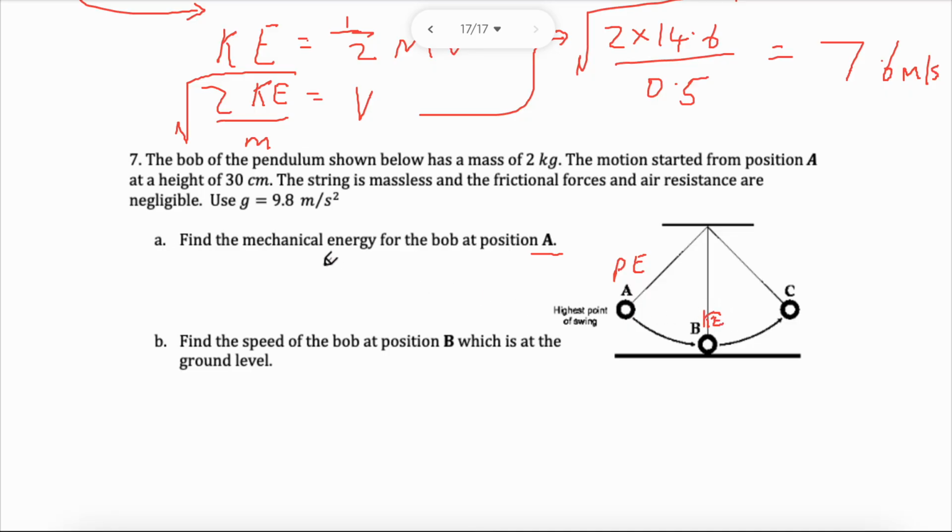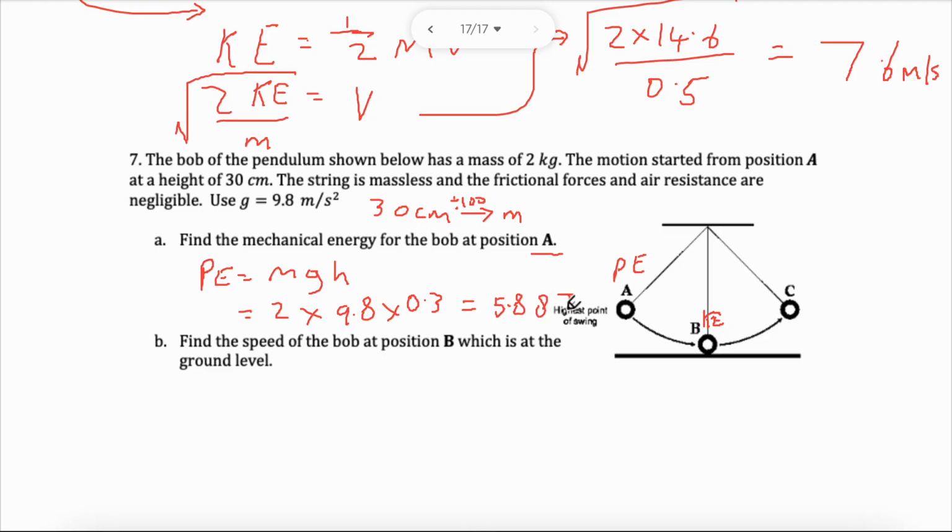Okay, so let's go ahead and solve this. In this case, I will need to find the PE only, potential energy only. I will do mgh. The kinetic energy here is 0. mgh, that is 2 times 9.8 times the height. 30, not good. I don't want it in centimeters, I want it in meters. I will have to divide 30 centimeters into meters, by the way, just so you know. You just simply divide by 100. And that becomes 0.30. You move the decimal point 2 times. 0.30. I'll write 0.3. And putting that into your calculator, you will get the energy, the highest energy at the beginning, is about 5.88 joules.